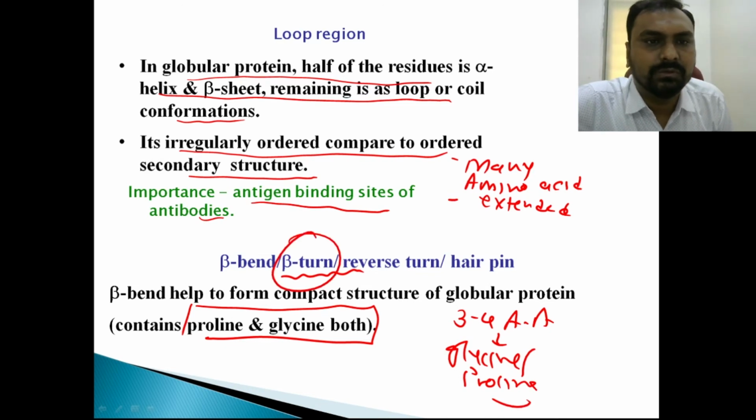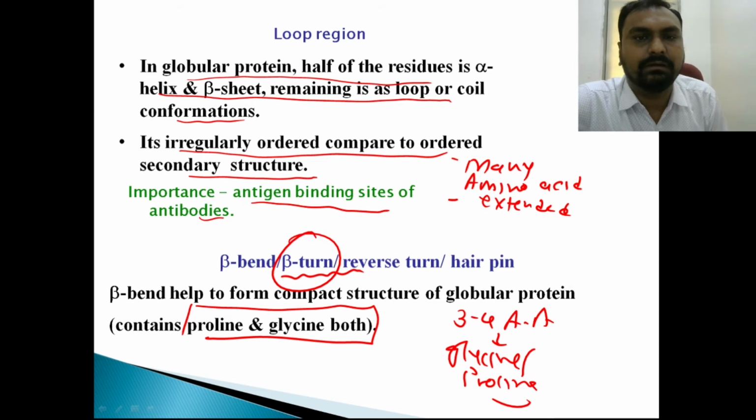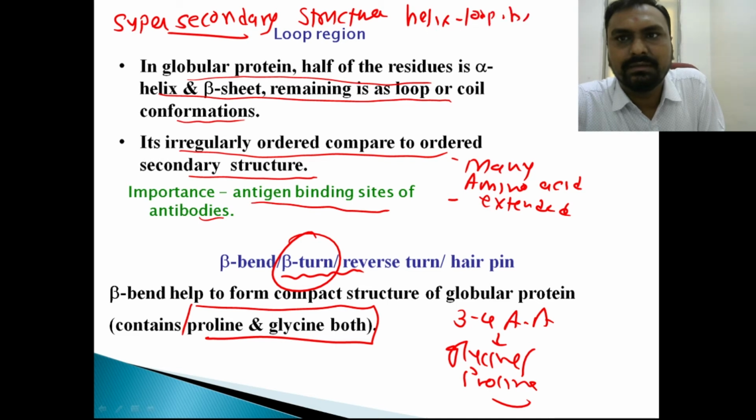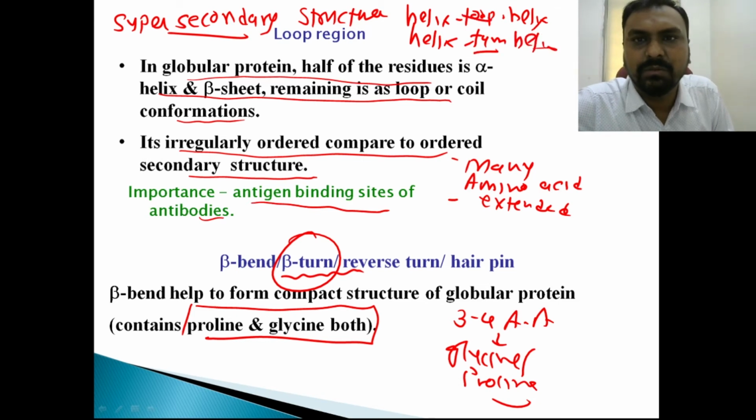Examples of this loop and turn are also called super secondary structure. Examples are helix, loop, helix, or helix, turn, helix. The difference between loop and turn is that a turn is made up of 3 to 4 amino acids and is mainly glycine and proline, while a loop has more amino acids and is slightly extended.